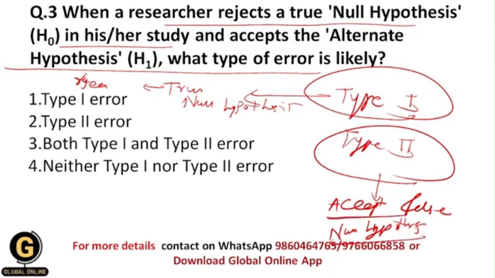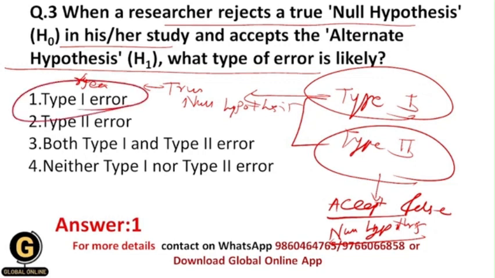So these two concepts are really important to all of you, because on these concepts every year you will be getting questions in the PhD entrance test. Okay, and that's why in this question your correct answer should be 1, that is type 1 error, because the question asked regarding type 1 error itself, because here we are going to reject the true null hypothesis, and in that situation type 1 error occurs.